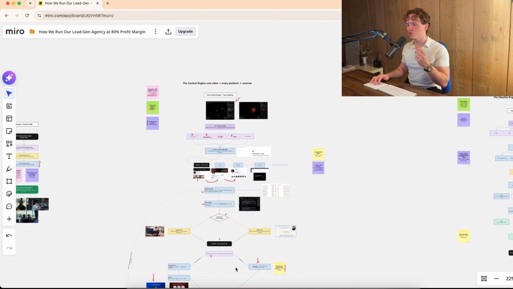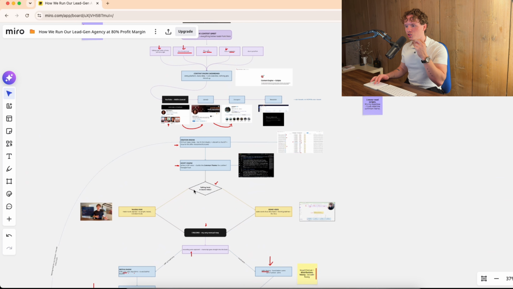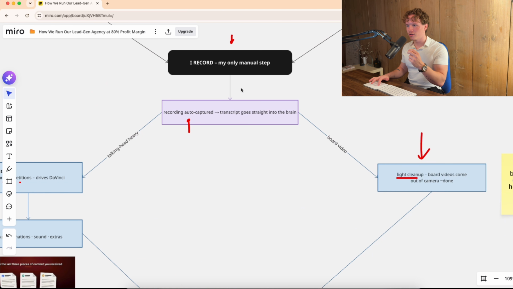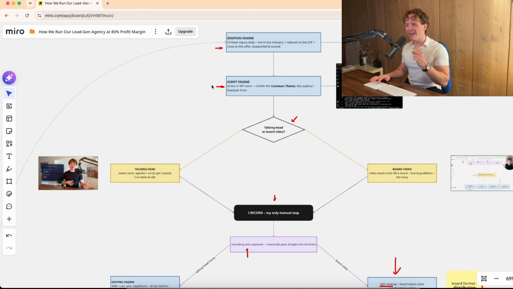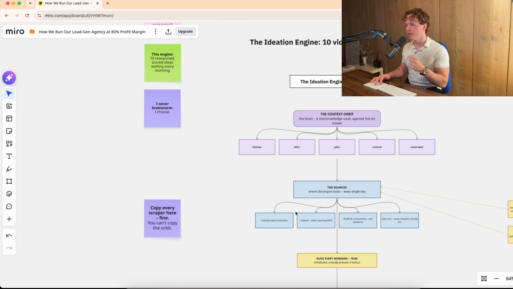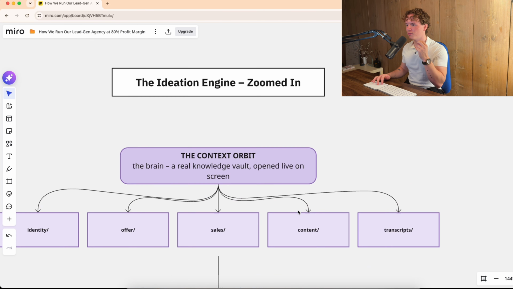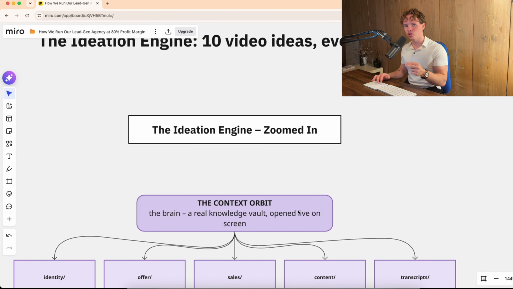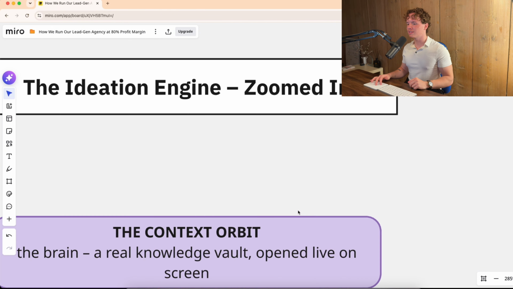Now, this entire engine makes sure that the only job that you have to do is the recording, which means you sit down for 20, 30 minutes max, or maybe longer, maybe shorter, it depends on the style that you want. And everything beforehand and afterwards is completely being taken care of by the engine. But the ideation engine is basically the foundation. So on that note, again, if you haven't watched it yet, make sure you watch the last one. And with no further ado, let's get straight into it.